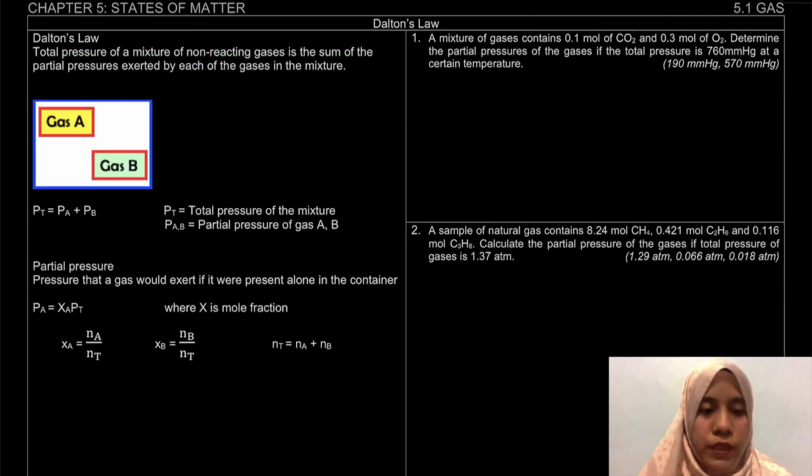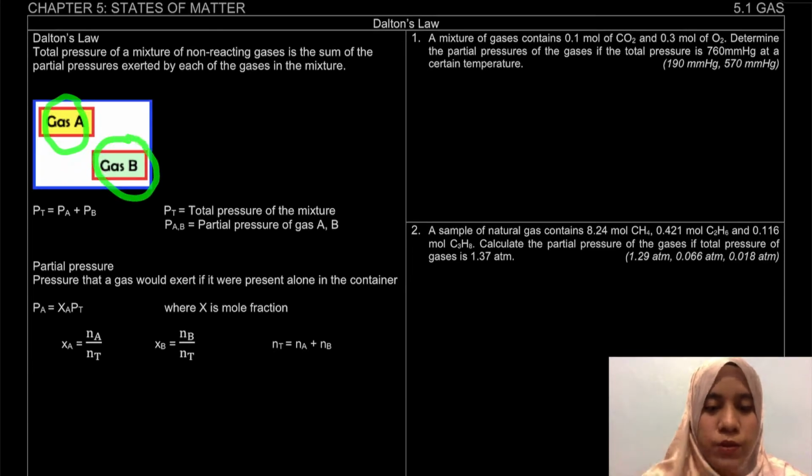So for example, in a gas, we have two different gases, but then they won't react with each other. So, what does it mean? For example, the total pressure is when we add the pressure of gas A with the pressure of gas B. So, this is what it meant. Total pressure is when we add up the pressure of gas A and B.